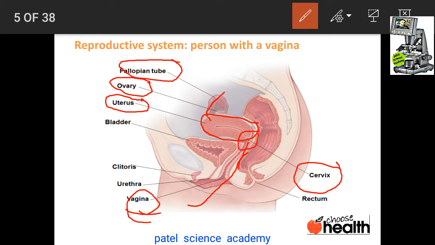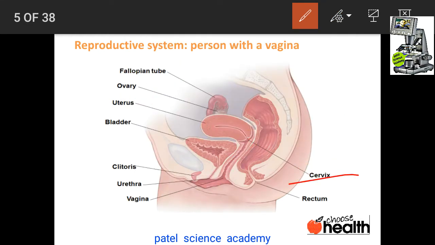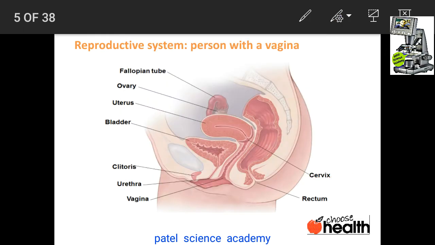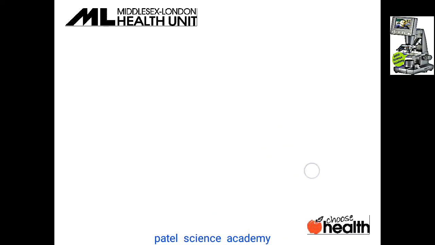So this is the side view, and now I'll explain the next slide, which includes the person with the menstrual cycle.